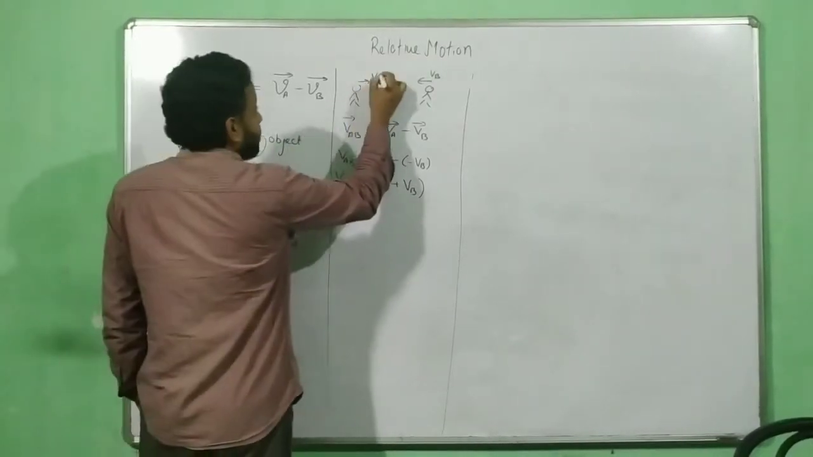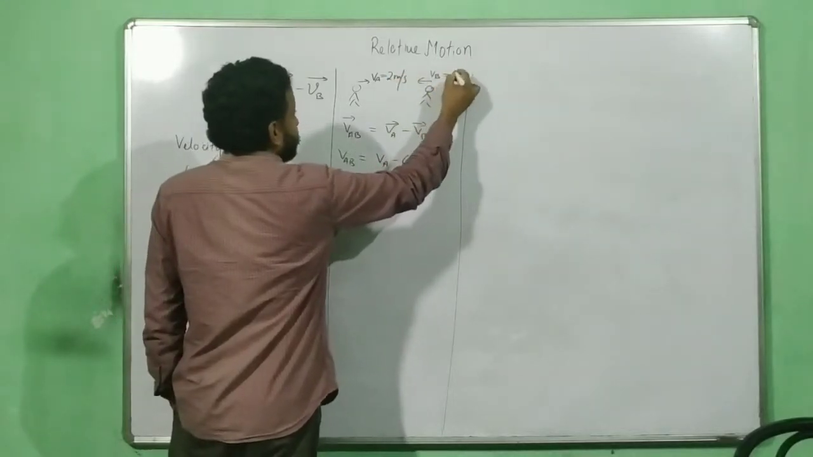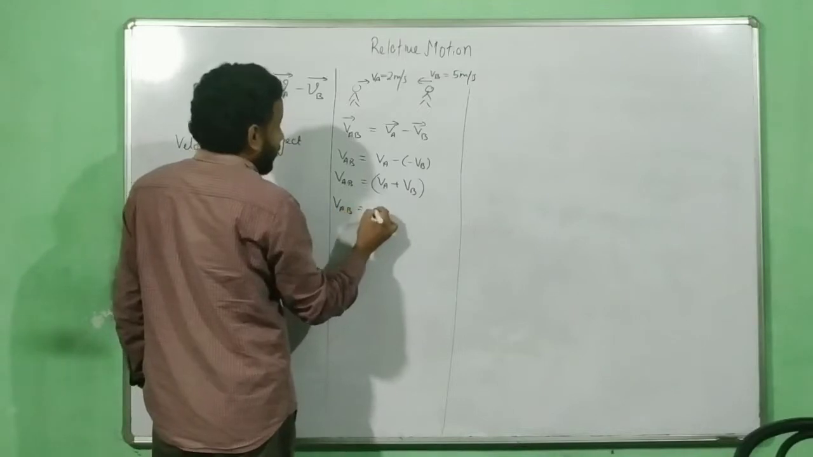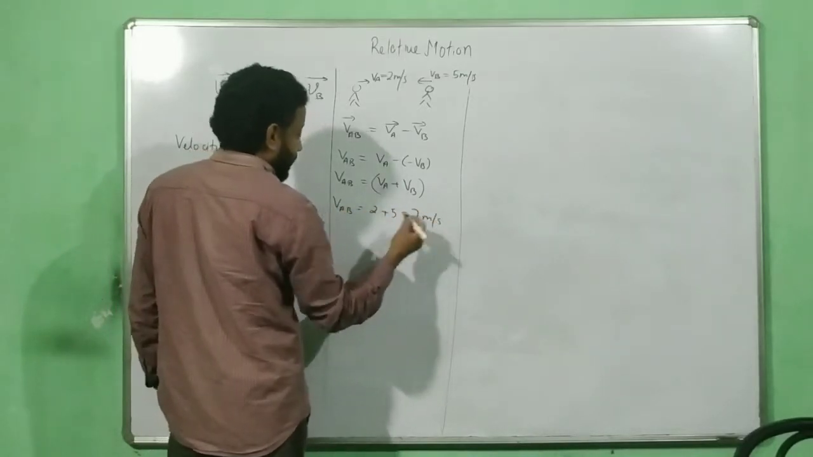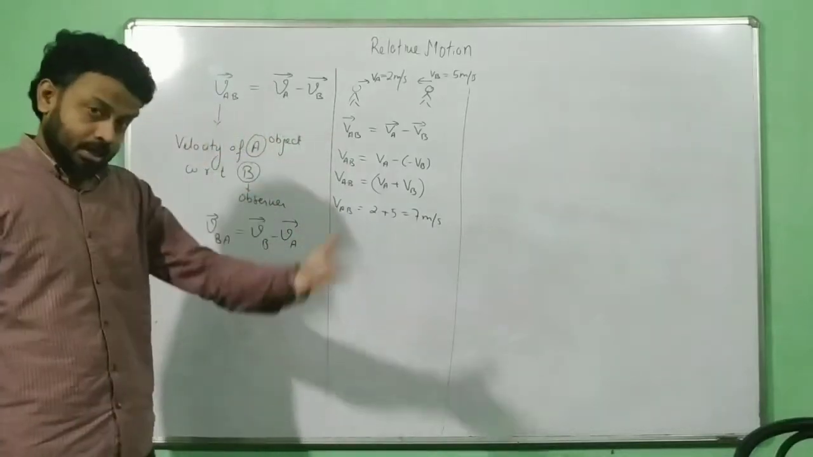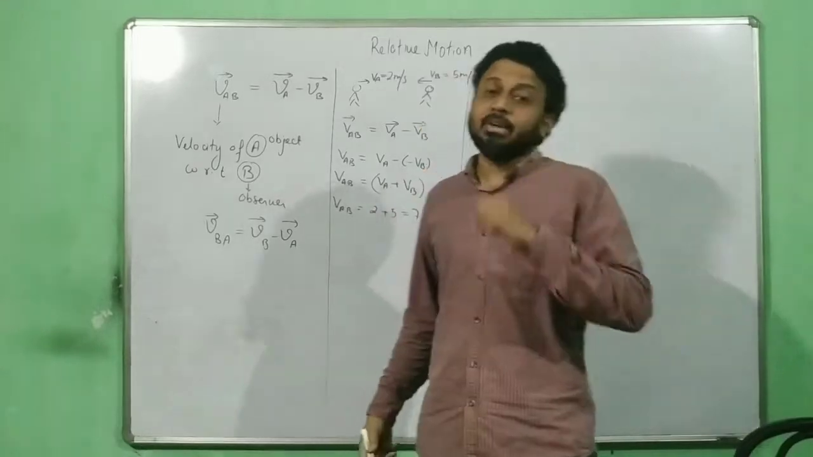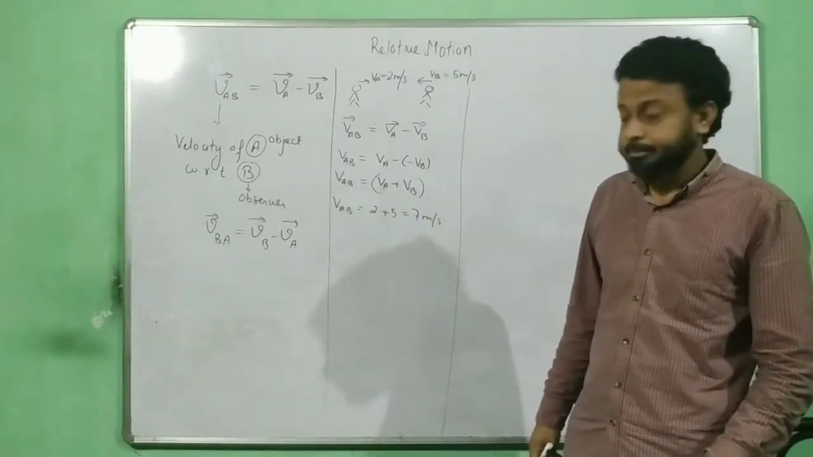For example, if I say VA is 2 meter per second and VB is 5 meter per second, so if I put the data over here as 2 plus 5, that is equal to 7 meter per second. So when B watches A, it will appear to move with 7 meter per second. Okay?